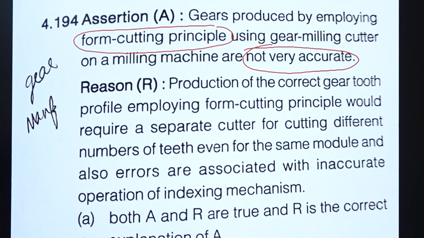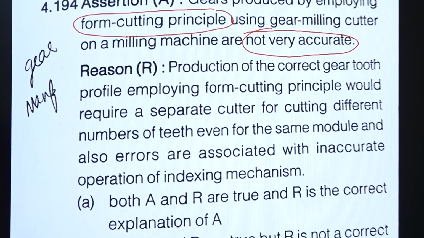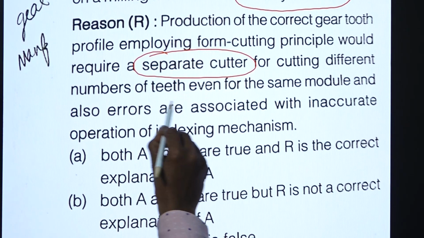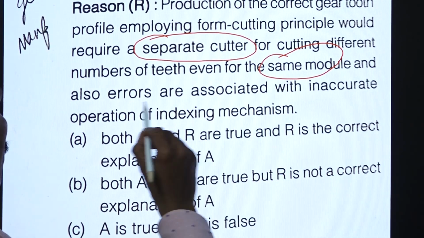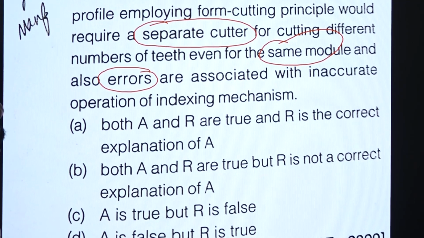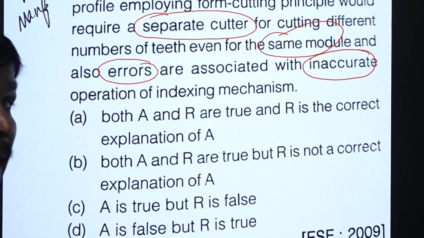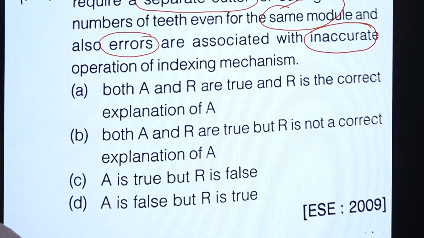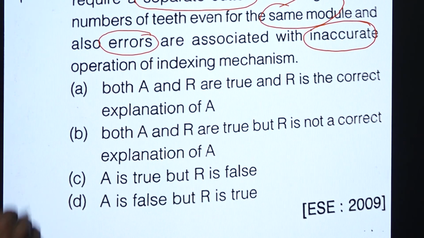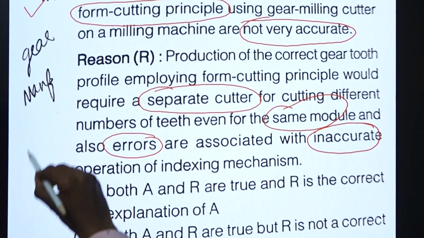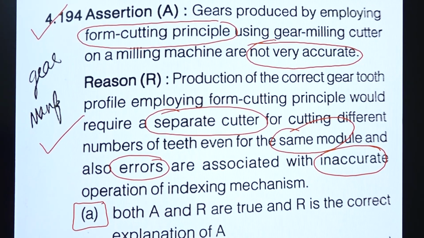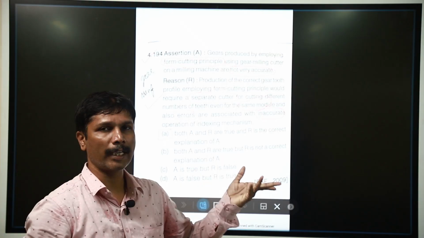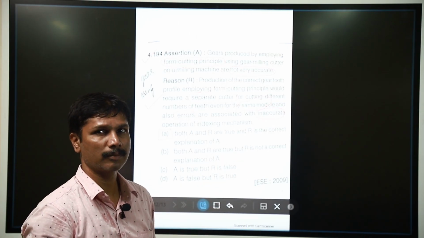The reason: production of correct gear tooth profile by form cutting requires a separate cutter for each number of teeth, and the same model brings errors associated with it. Yes, in milling operations those errors can be observed. Because of that error it is inaccurate. So, the assertion is correct, and the reason is the correct reason. So, we have option A. Form cutting principle is not very accurate because of error inaccuracy.